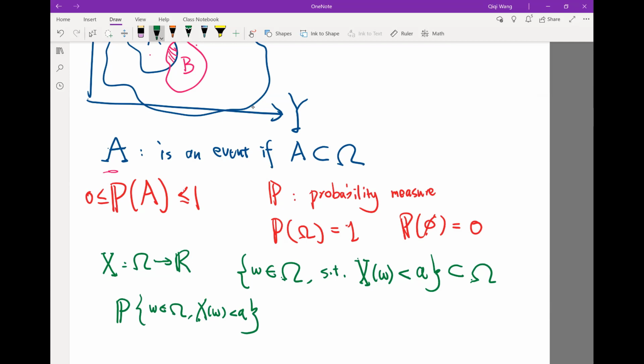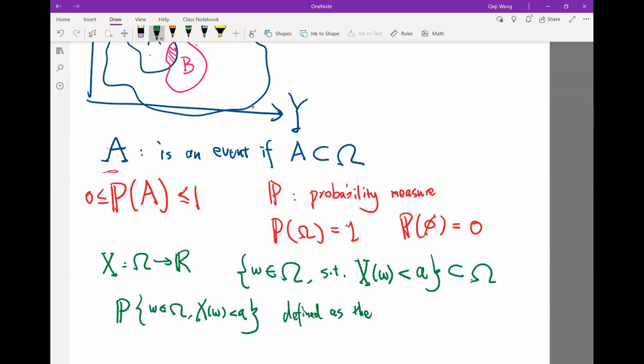So this is the probability of omega in a, omega such that x is less than a, and it's characterized by the probability measure. Remember, if you have a probability measure, then for any subset of omega that's regular enough, I don't think we want to discuss what regular enough means. There is a lot of very deep measure theory that goes into that. In probability theory, they're called measurable events, I mean, measurable subsets.